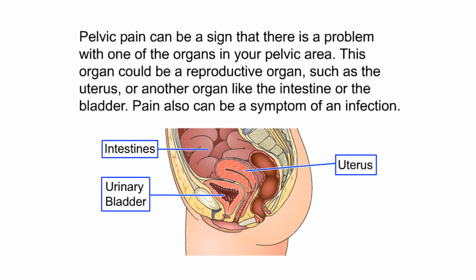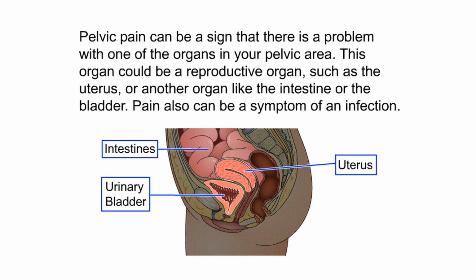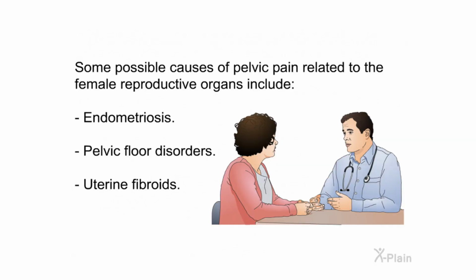Causes. Pelvic pain can be a sign that there is a problem with one of the organs in your pelvic area. This organ could be a reproductive organ, such as the uterus, or another organ like the intestine or the bladder. Pain also can be a symptom of an infection. Some possible causes of pelvic pain related to the female reproductive organs include endometriosis, pelvic floor disorders, uterine fibroids.